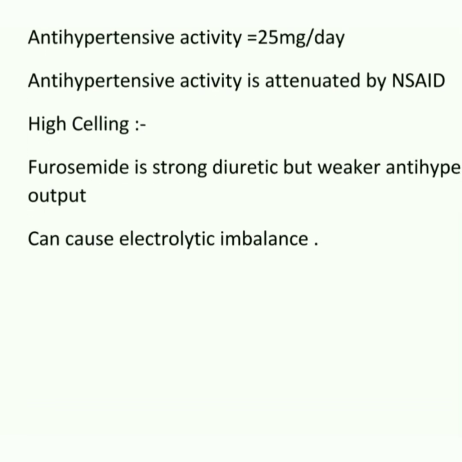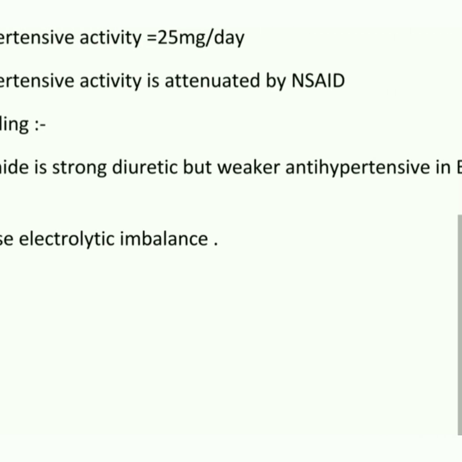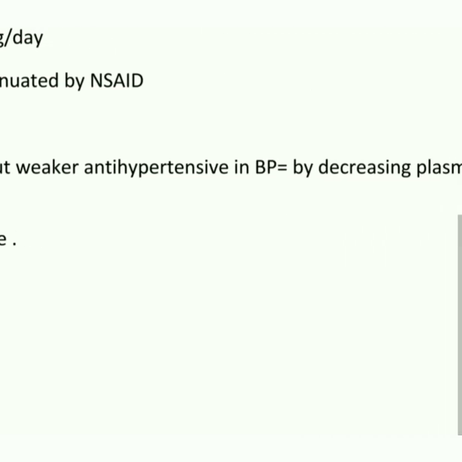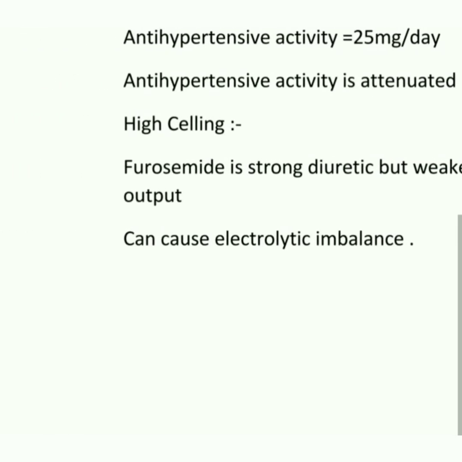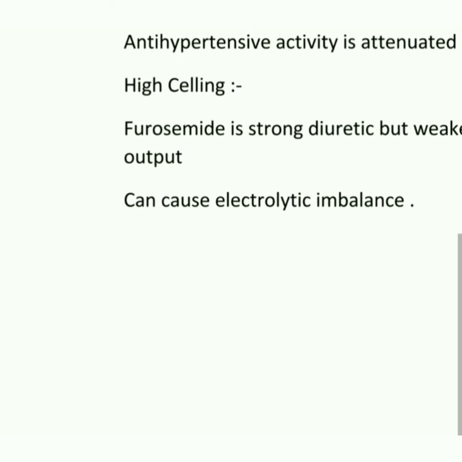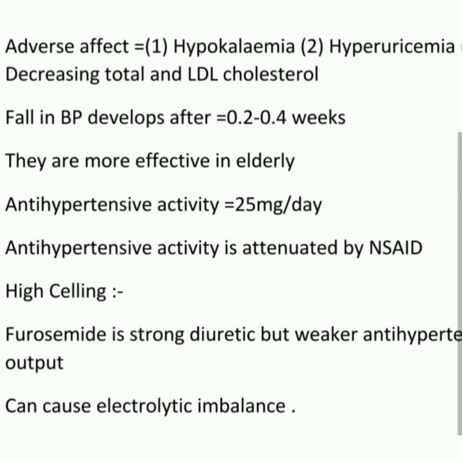antihypertensive activity is attenuated by NSAIDs. High ceiling diuretics, meaning loop diuretics, are stronger diuretics than others like thiazide diuretics. Furosemide is the high ceiling diuretic. Furosemide is a strong diuretic but a weaker antihypertensive, lowering BP by decreasing plasma volume and cardiac output. It can cause electrolyte imbalance.